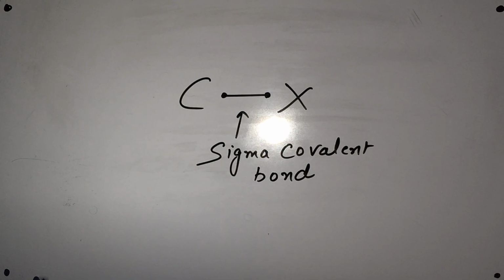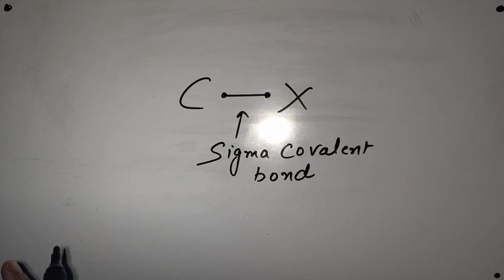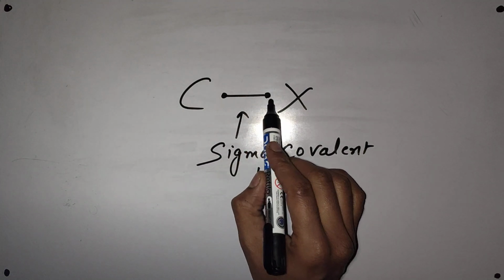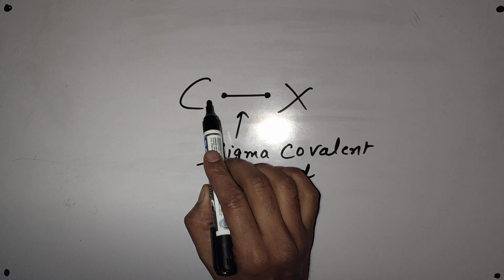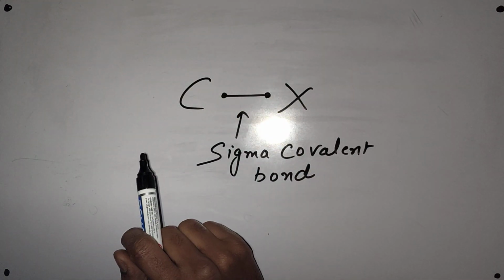Sigma covalent bond and pi covalent bond, we are familiar with from 11th class, so there is no need to discuss how sigma bonds are formed between C and X. In this bond, one unpaired electron is of X and one unpaired electron is of carbon, and those electrons are shared by both.